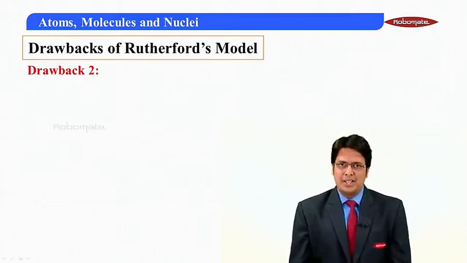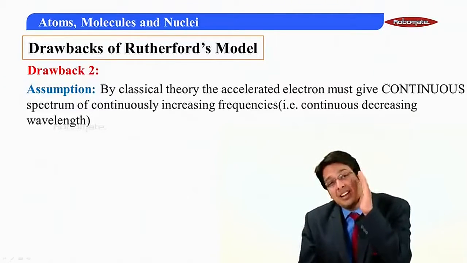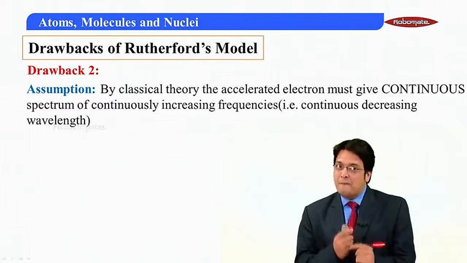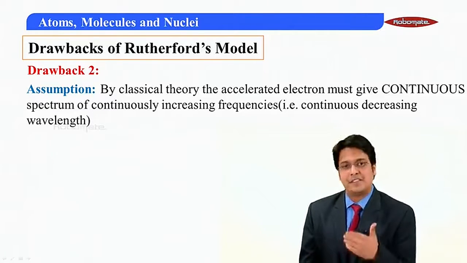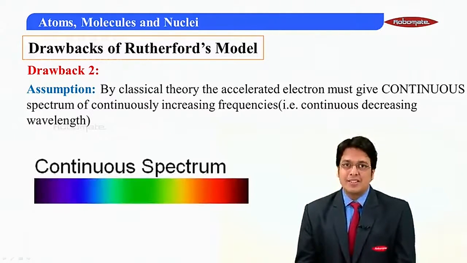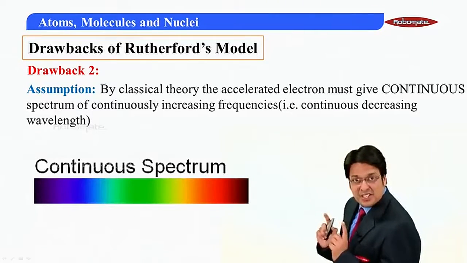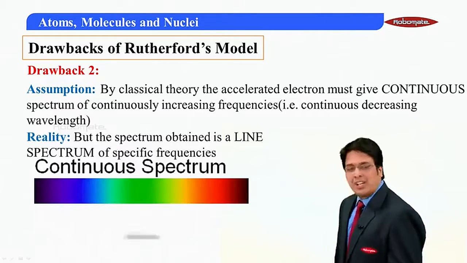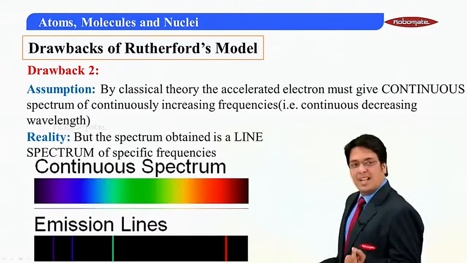And adding to it, the second drawback was, according to the classical theory, an accelerated electron must give rise to a continuous spectrum of continuously increasing frequency and decreasing wavelength, somewhat like this. A rainbow was expected out of it. But dear Rutherford, in reality, the spectrum is not like this. It's this. Where are the remaining lines? And why are there only a few lines?